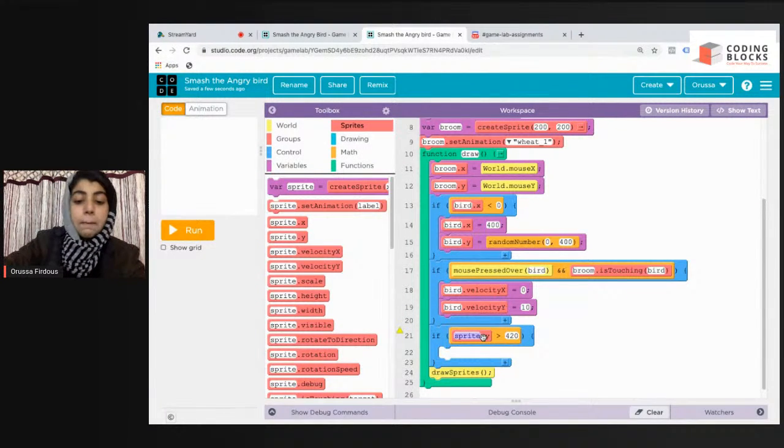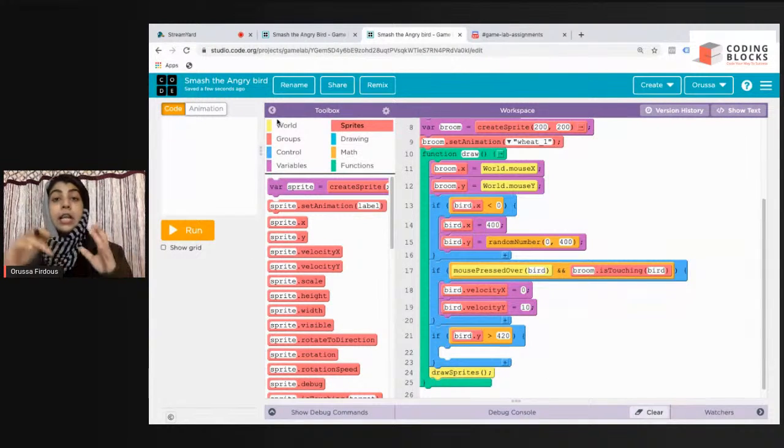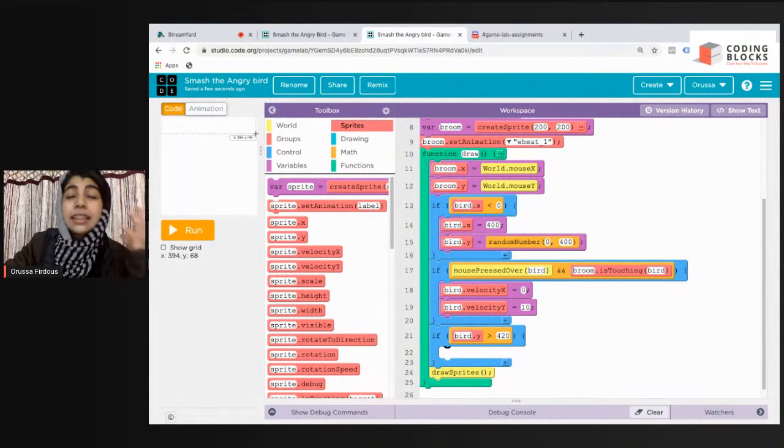Okay, if my bird dot y is greater than 420, I again want my angry bird to appear as if it is coming from the right edge of the play area. Right edge means x equals 400, as we have seen several times, like 1,000 times. For the right edge, the x position is 400, but the y can be anything between 0 to 400. So again I'm going to set these conditions.